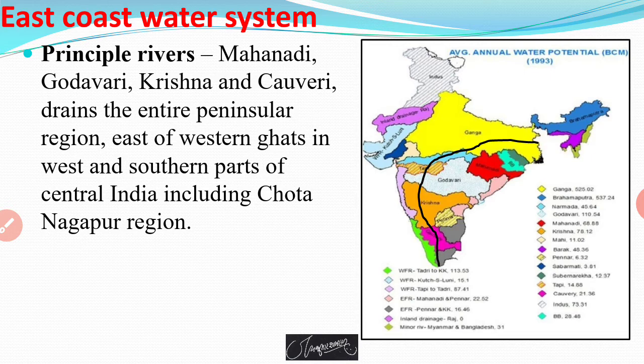In that, one of the major rivers is Mahanadi, which is the principal river of Orissa, and this river supports a rich fishery as in the Ganga river system.